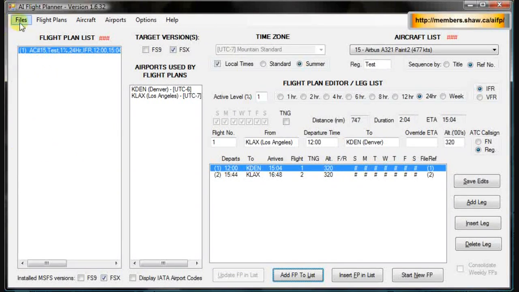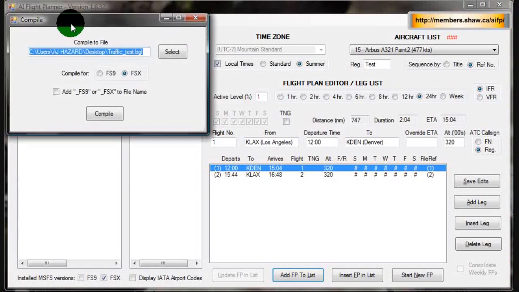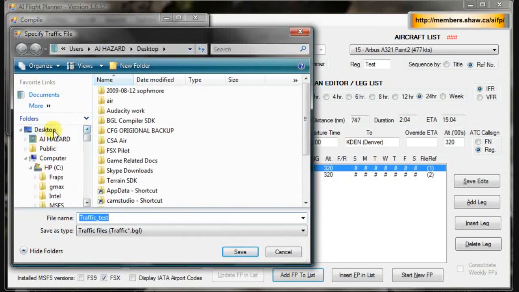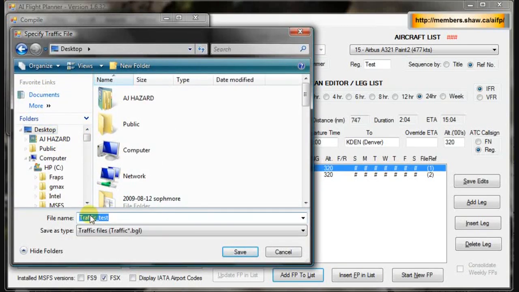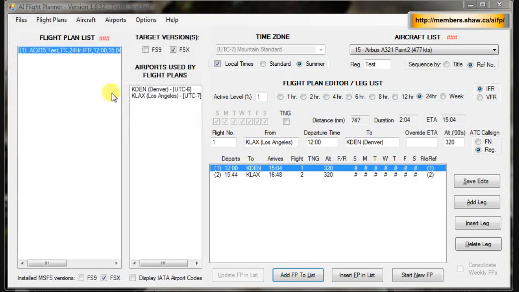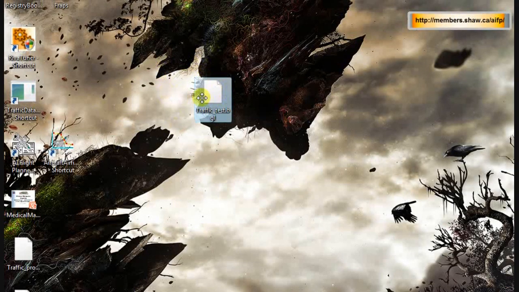So now the last thing you do is just hit Files, compile traffic.bgl. You'll get this window, select where you want it to go. We'll say desktop. Make sure you have it traffic underscore first, call it what you want, save, correct flight simulator version selected, and hit compile. Now it'll bring up this window saying it's compiled, and your compiled traffic BGL should be right here.